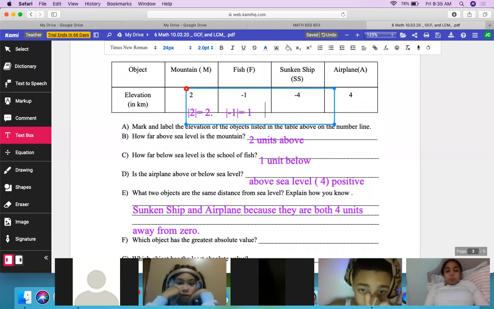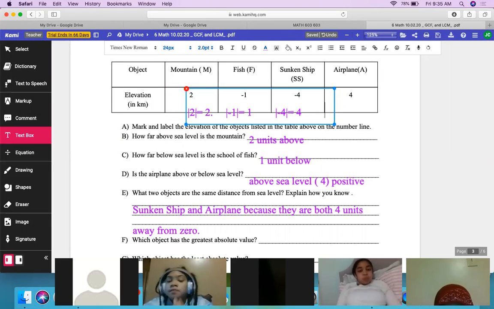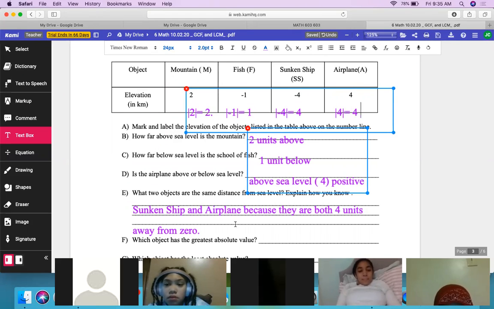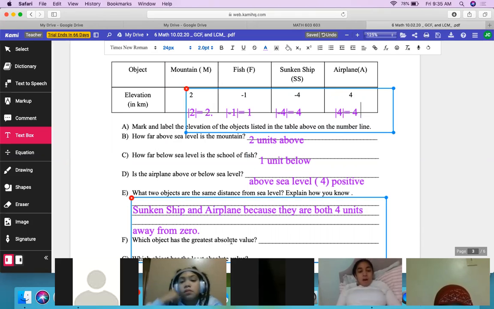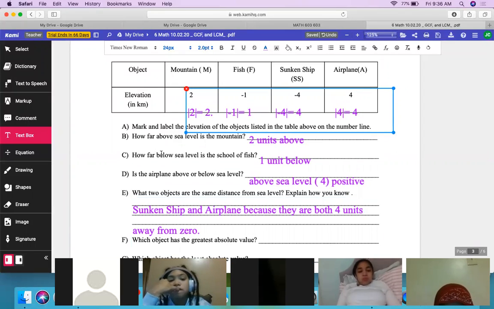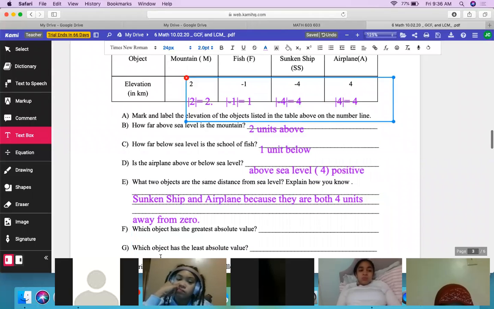We're going to move on. The absolute value of -4 is? 4. Good. And last but not least, the absolute value of 4 is still 4. So now, which object has the greatest absolute value? Sunken ship and airplane. Great, because they are the same distance, which means opposites have the same absolute value.